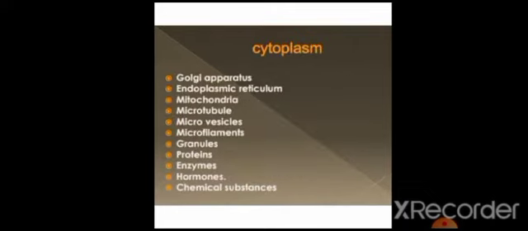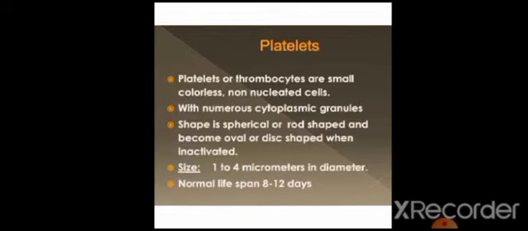The cytoplasm of the platelet cell comprises the Golgi apparatus, which is related to packaging, endoplasmic reticulum, which is related to protein synthesis, mitochondria, which is the powerhouse of the cell, and microtubules, microvesicles and microfilaments, which are internal structures of the cytoplasm that help in maintenance of the structure of the cell. Granules, proteins, various enzymes, hormones and chemical substances are also present in the platelets.